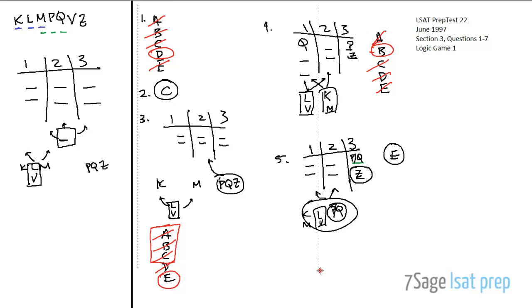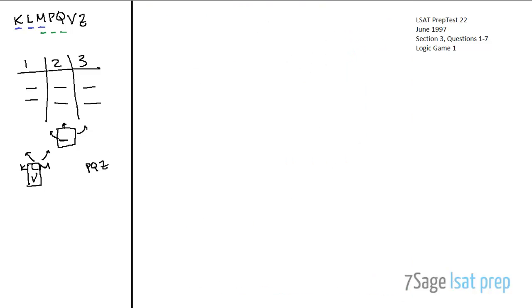Okay, let's go ahead and clear off our worksheet and see what we can do with 6 and 7. Okay, so question 6. If 3 sponsors, exactly 2 of whom are receiving honors, are assigned to table 2. So 1, 2, 3. So we have 3 sponsors at table 2, being 2 sponsors each at 1 and 3. Exactly 2 of them are receiving honors. Then which one of the following could be a list of sponsors assigned to table 1?